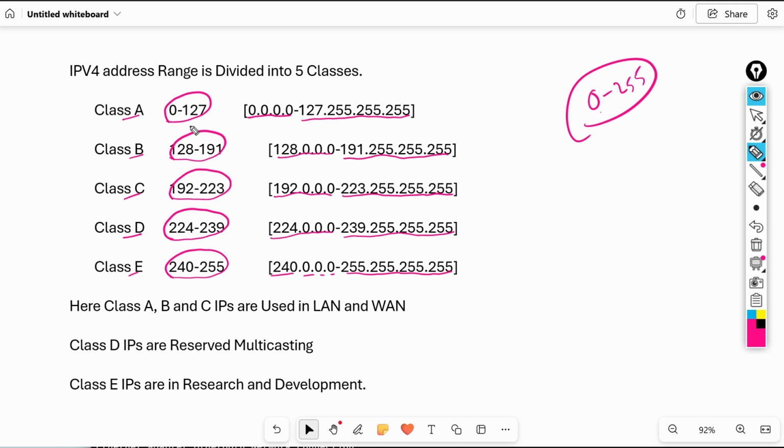These ranges are fixed. We cannot customize these ranges. We cannot increase or decrease them. Class A is always 0 to 127. Class B is always 128 to 191. Class C is 192 to 223. Class D is 224 to 239. Class E is 240 to 255. Remember, these ranges are very, very important in interviews.